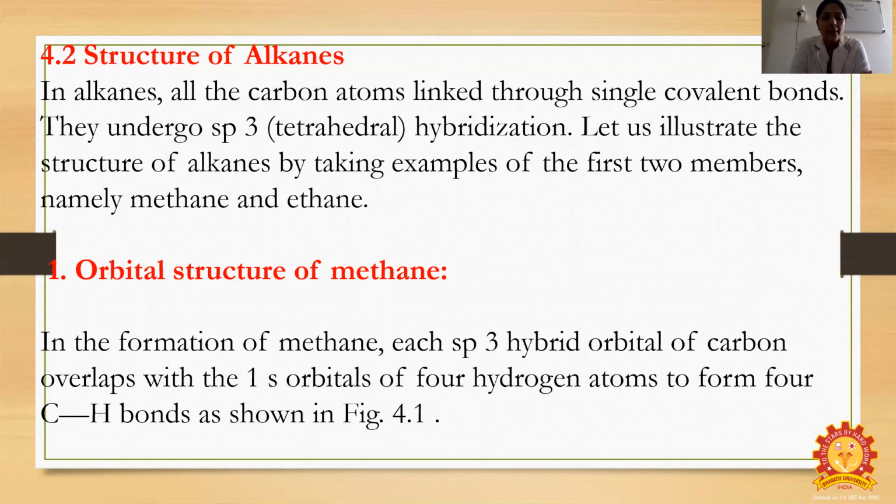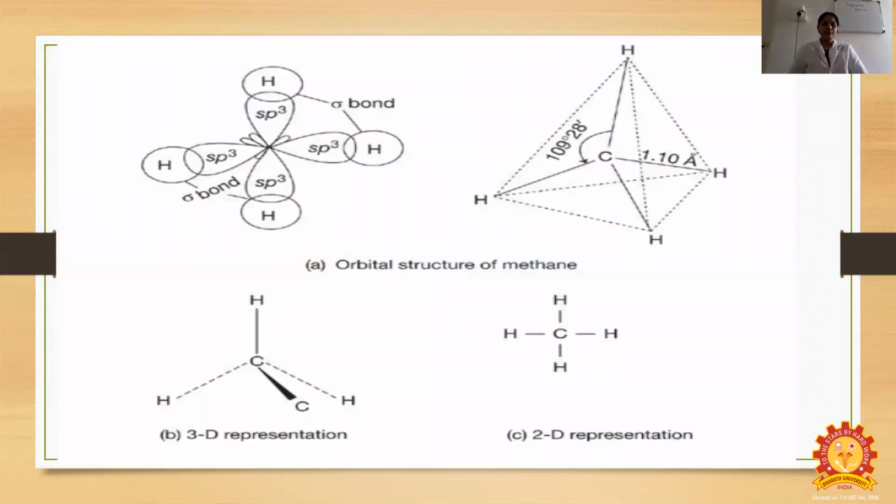Orbital structure of methane. In the formation of methane, each sp3 hybrid orbital of carbon overlaps with the 1s orbital of the 4 hydrogen atoms to form 4 carbon-hydrogen bonds as shown in the figure. So here, orbital structure of methane.